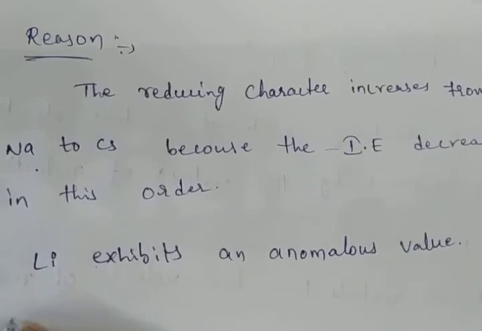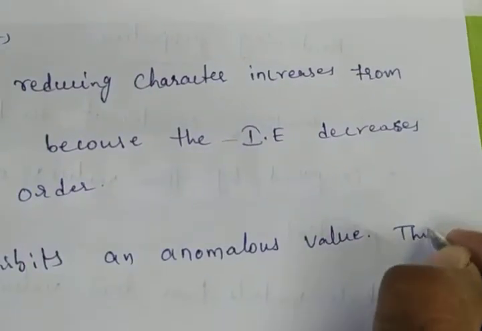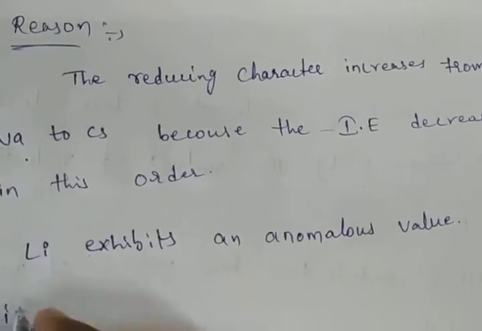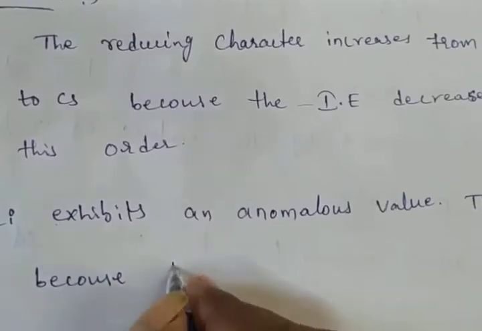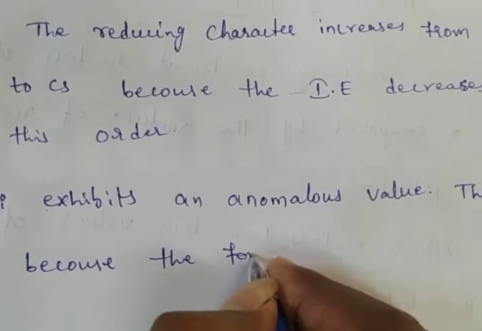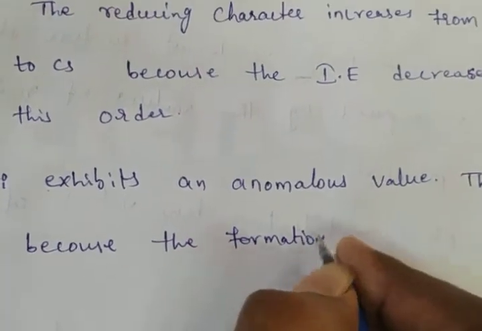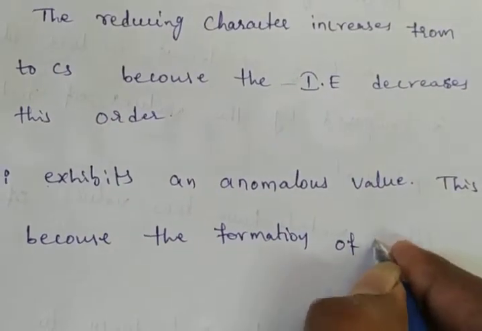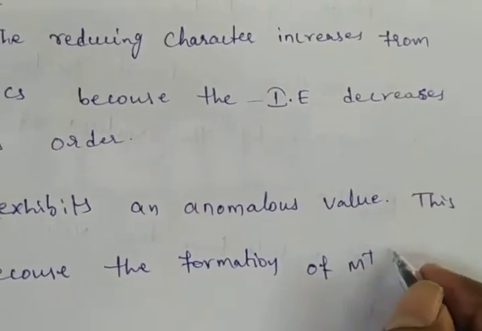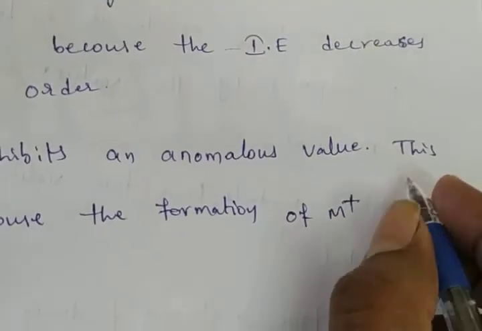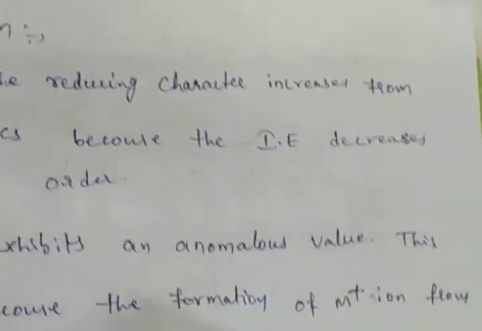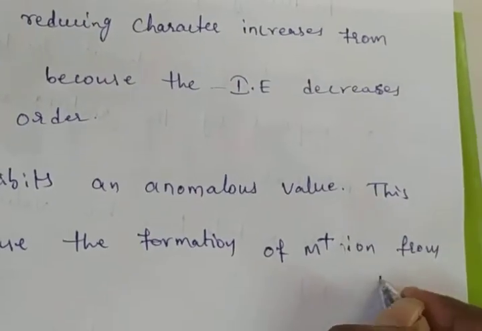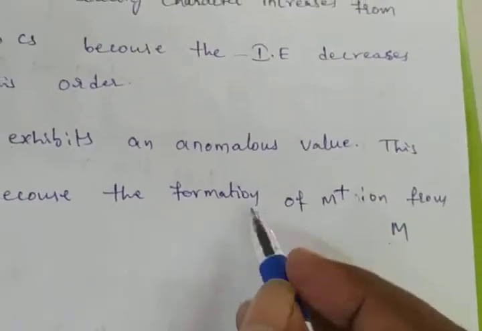This is because of the formation of M+ ion from M. Anomalous value means unusual value.